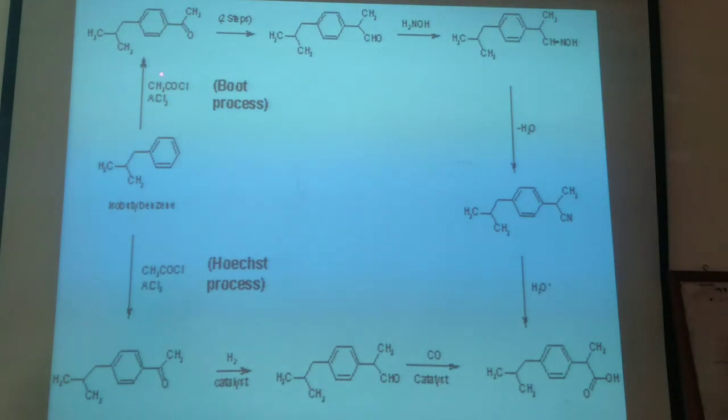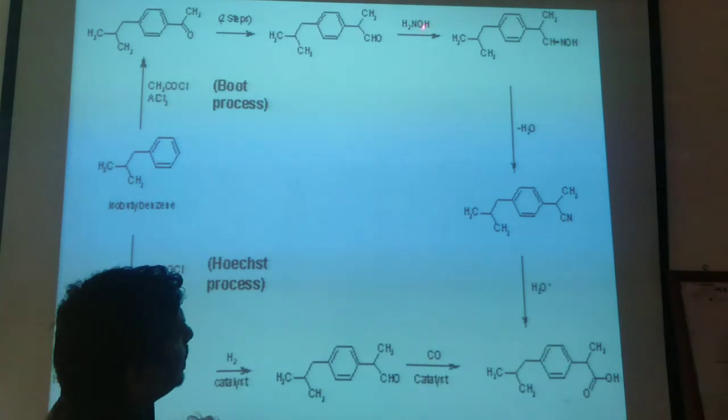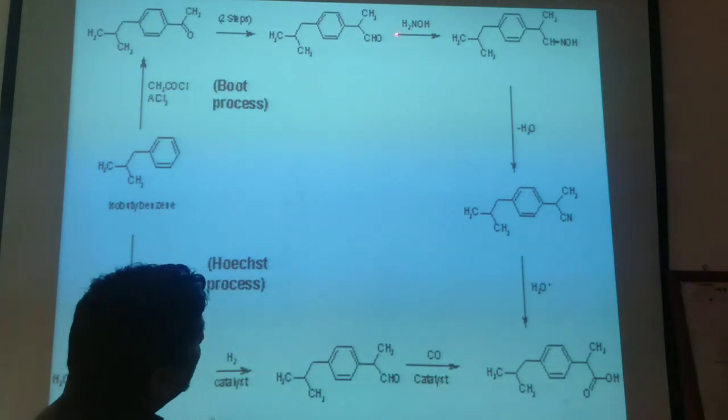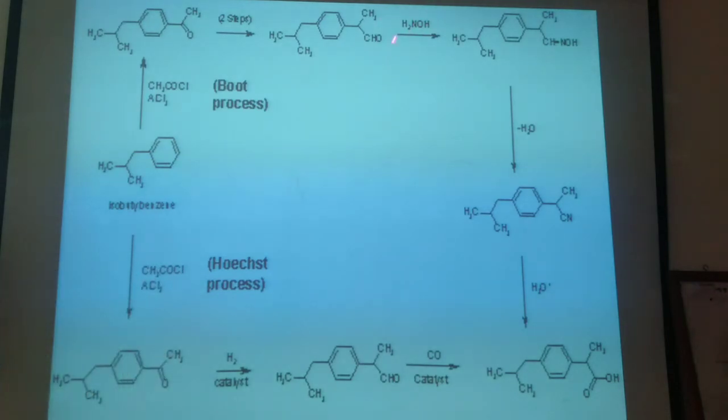On that isobutyl acetophenone, after a two-step process, the carbonyl group is converted and an extra carbon will be added, because it contains 2 carbons, 1, 2, and now it contains 3 carbons, 1, 2, 3, and the extra carbon with an aldehyde group, CHO, will be added. After a two-step process, that acetone group will be converted into an aldehyde group with an extra carbon. On reaction with hydroxylamine, H2 and O will be removed.